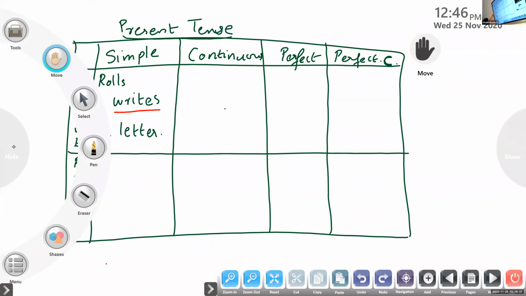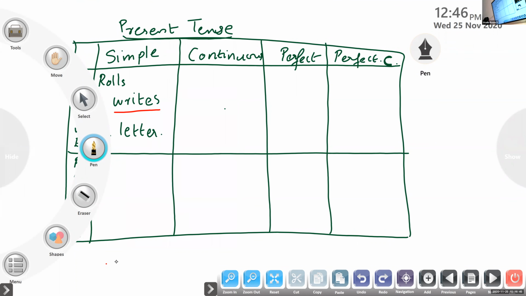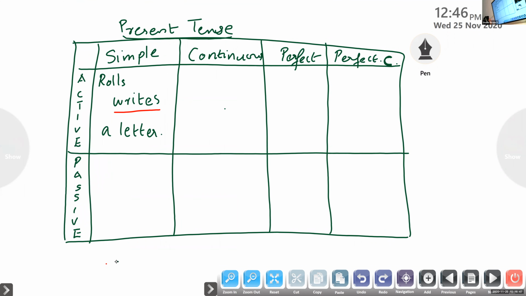Can you tell me how to change the sentence into continuous form? Same sentence, change it into present continuous form. Rolls is writing a letter. Very good.